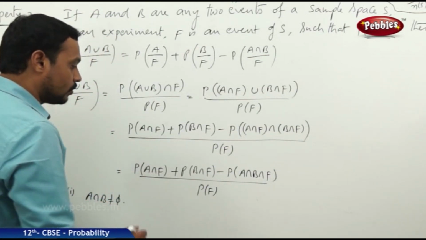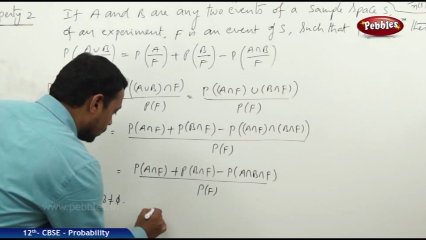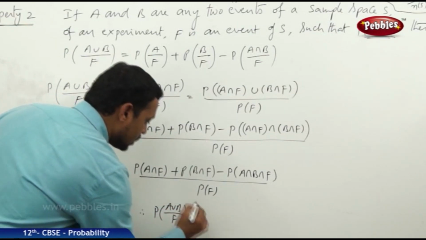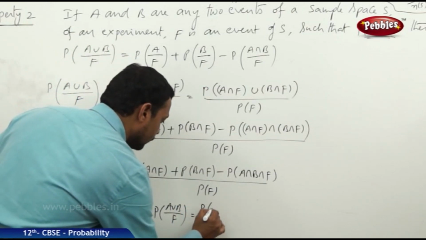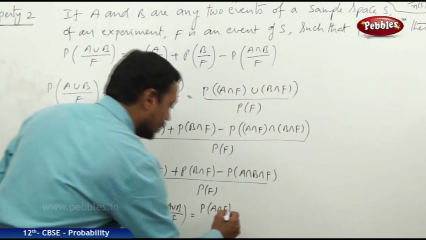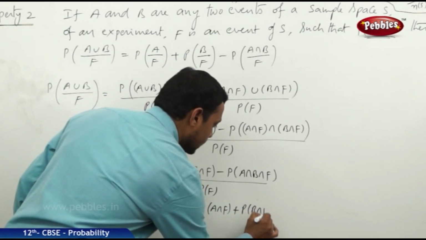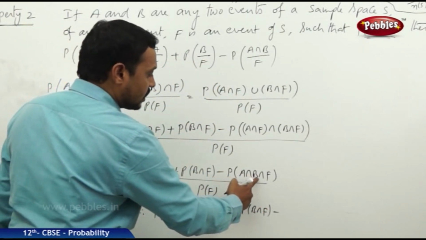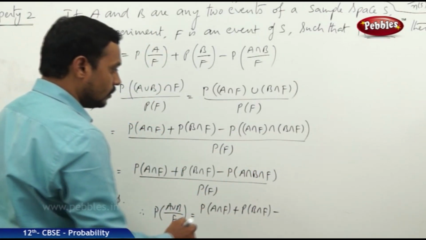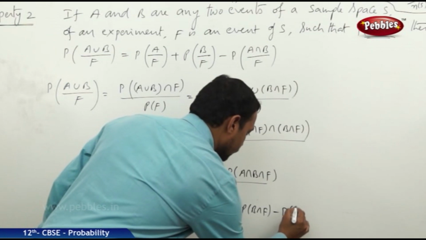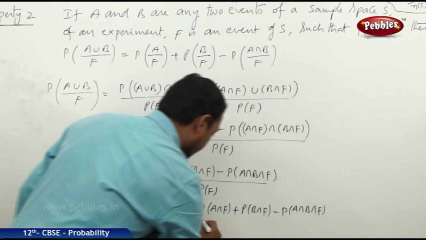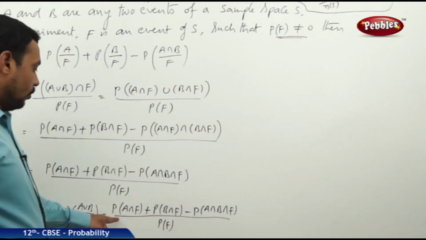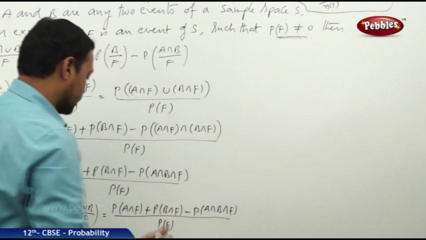Therefore, the probability of A union B by F is equal to the probability of A intersection F plus the probability of B intersection F minus the probability of A intersection B intersection F, whole divided by P of F. Now we can resolve it into three fractions.